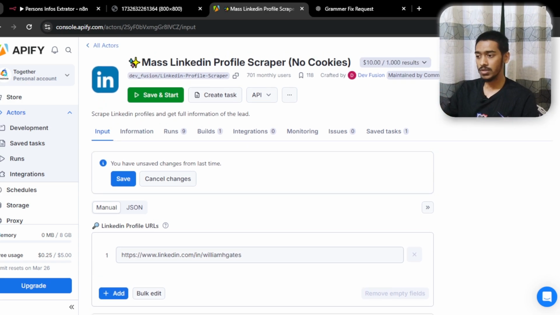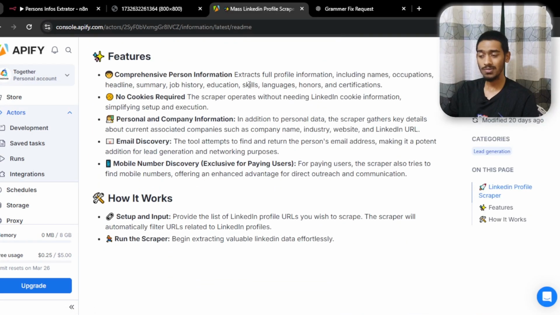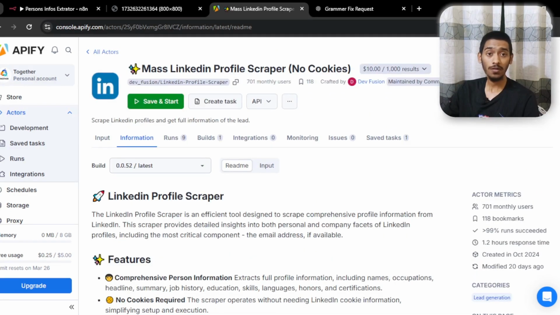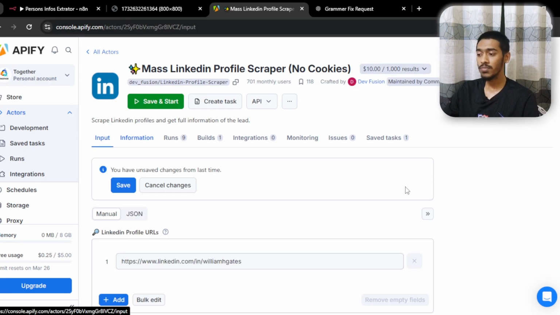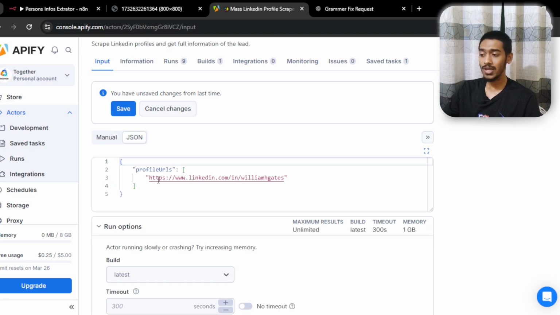So in the information section you can find things, for example, how it really works and what kind of things it will give you. It will give you everything, even the email discovery and mobile number, if those are available on the LinkedIn profile. And the input has to be in this format, as you can see. So we have to go in the JSON format because we are feeding this as a JSON.